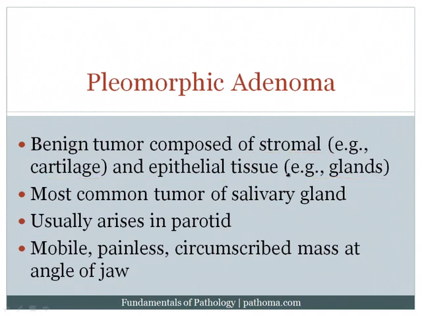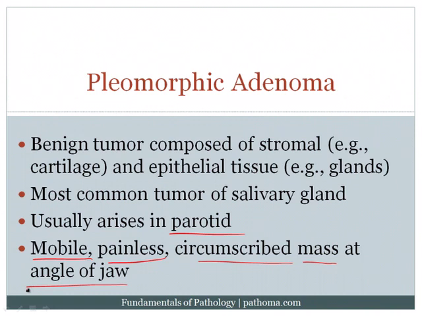Now it's important to note that, again, as I've stated, it's the most common tumor of the salivary gland, usually arises in the parotid, and it classically presents as a mobile, painless, circumscribed mass at the region of the parotid gland. Now, this is very important because these are all of the key characteristics that we've studied concerning benign tumors. It's mobile, meaning that it hasn't invaded local tissue. It's painless because it hasn't invaded the facial nerve. Now, remember that the facial nerve runs right through the parotid gland, and so when you have malignant tumors of the parotid gland, you often have facial nerve problems, and pain may be one of them.